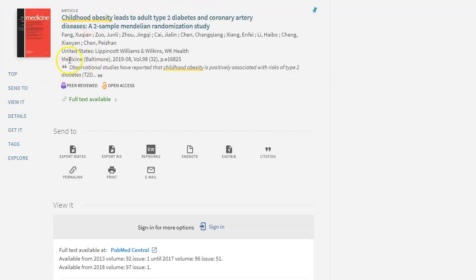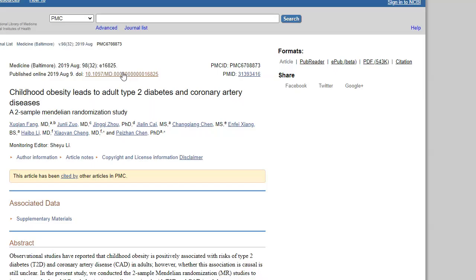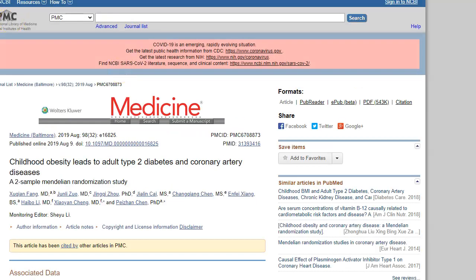Article title. All right. Notice that the full text is available. This is important. You want to make sure that you can actually pull up the article itself. So I'm going to select that. And notice that it tells me 2 places I can get it. So I'm going to select this one. And there's the article just as it's published, okay?